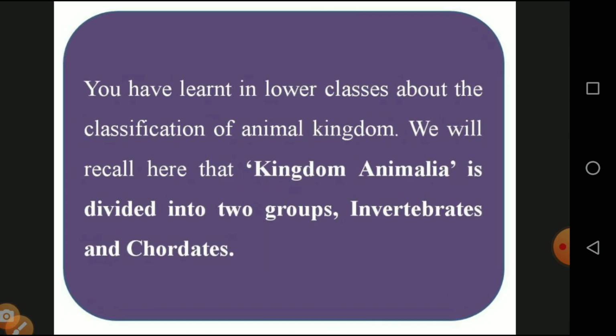Then you have learned in the lower classes about the classification of the animal kingdom. Even in 9th standard we learned something about the classification of the animal kingdom. And we can recall the kingdom Animalia, with its different types of phyla.